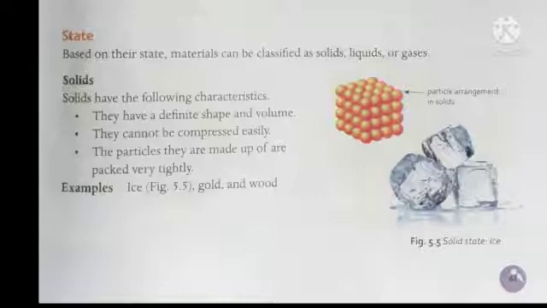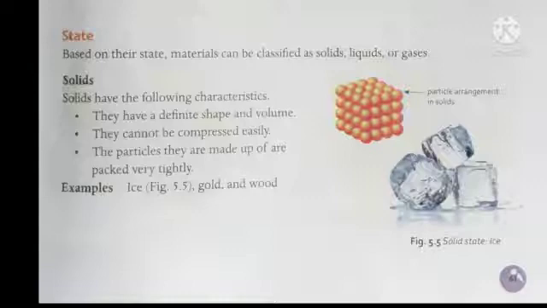Students, solids have different characteristics, which means they have definite shape and volume. Solids cannot be compressed easily, like you cannot compress wood, you cannot compress gold easily, right? And the particles they are made up of are packed very tightly. As you can see in the diagram, this is the particle arrangement in solids, which means there is no gapping between the particles of solids. Examples of solids are ice, gold and wood.